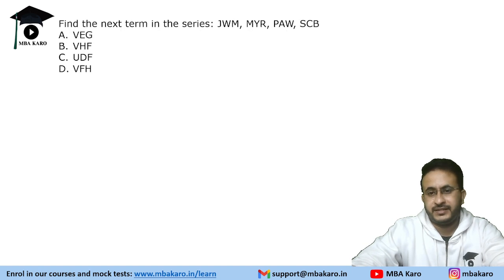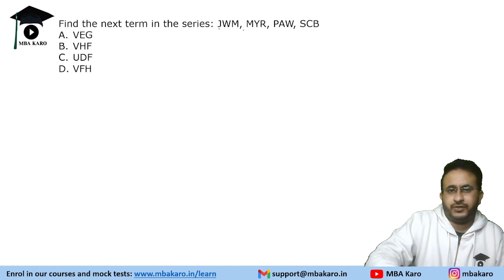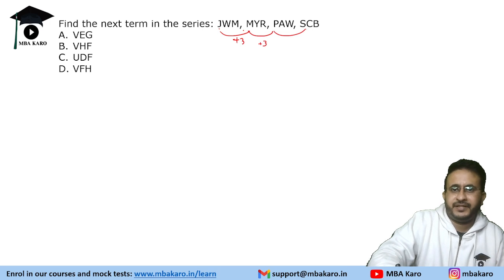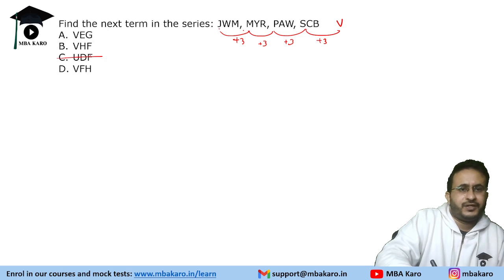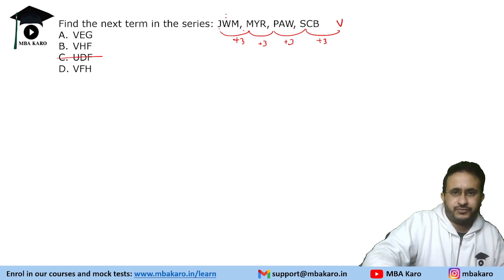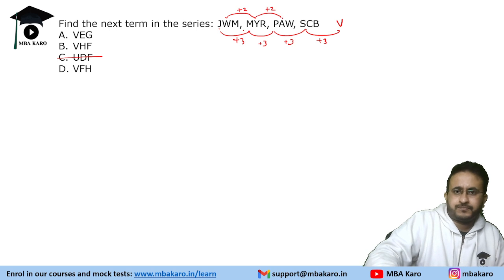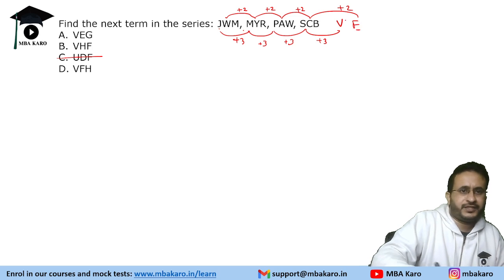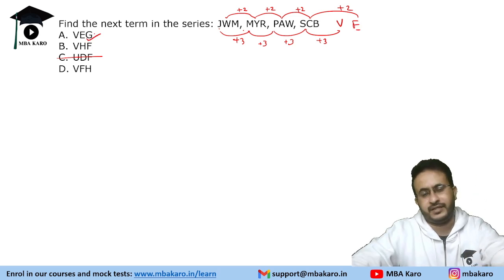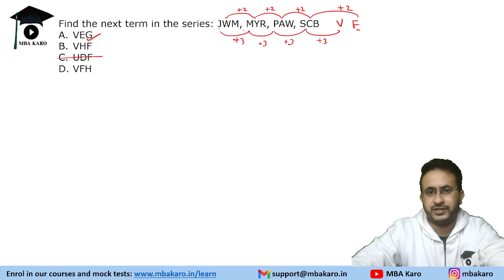Find the next term in this series. J to M is 3, M to P is 3, P to S is 3. So S plus 3: S is 19, 20, 21, 22, T, U, V. So that will be V. Second letter is W, X, Y, plus 2, plus 2, plus 2. So next will be E. So VE, there is only one word, so we can say that it will be VEG. No need to check for the third letter.